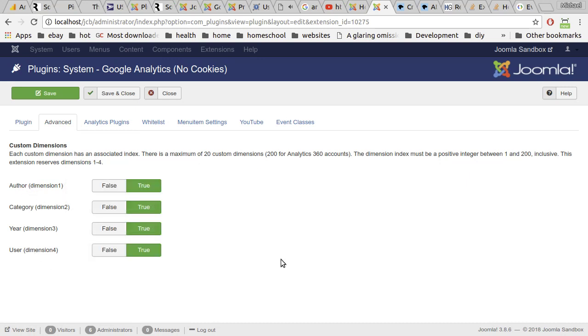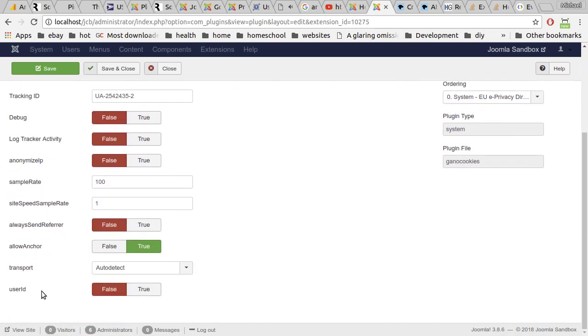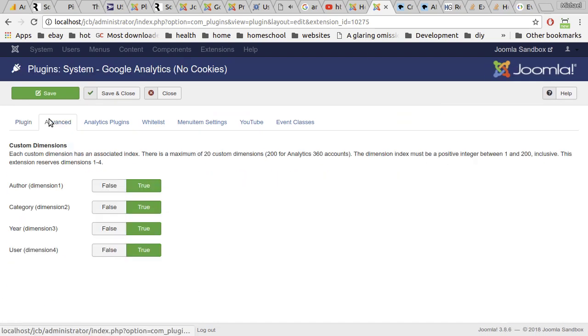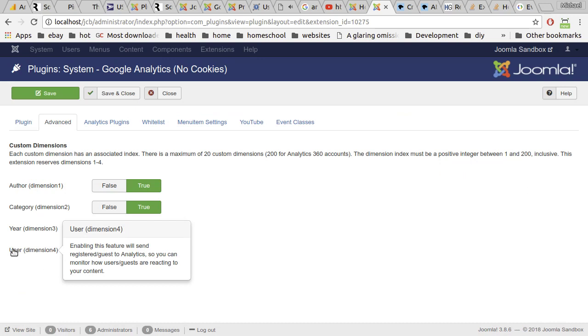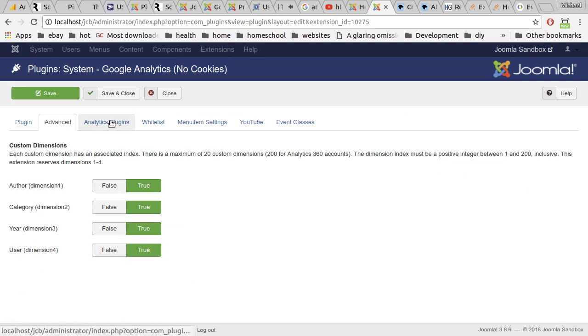I added 4 custom dimensions to it: Joomla article author, category, the year that the article was published, and this user dimension, which reports if the user viewing the article is registered or a guest. So it's not the same as the user ID here. It just reports if the person visiting the article is a registered user or not.